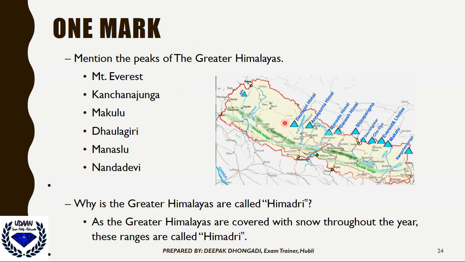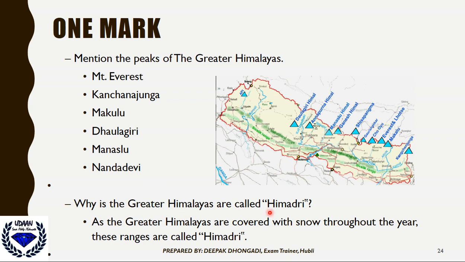Then there is Kanchenjunga. Here it is, Kanchenjunga. Then Makalu, Dhaulagiri, Manaslu. All those are present. Dhaulagiri is present here. Then Nanda Devi is present. So all those are important higher Himalayan peaks which are present there.